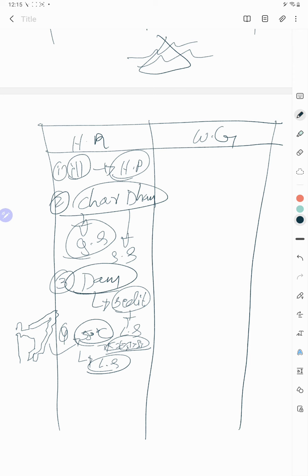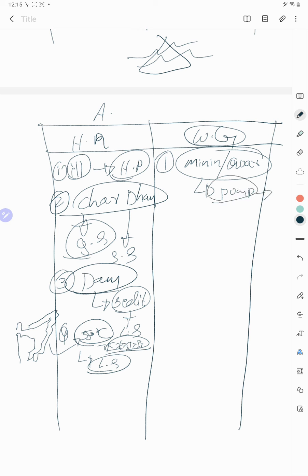This is human made, anthropogenic causes you can say. When it comes to the Western Ghats, the same here also: mining is a cause, or quarrying, you can write quarrying is a cause. What example can you give? Near the Pampa river, stone quarrying is taking place. That's why in the Pampa river you can even find white stone powder. It's a huge issue. So this is one point.